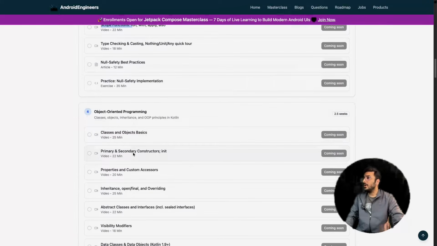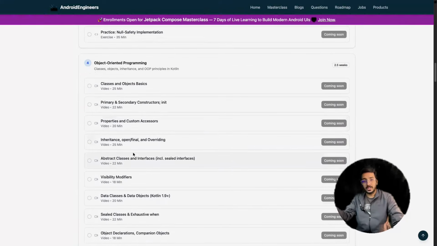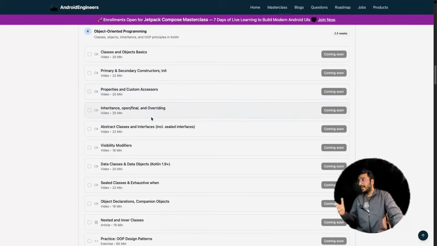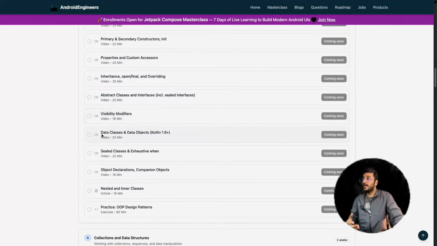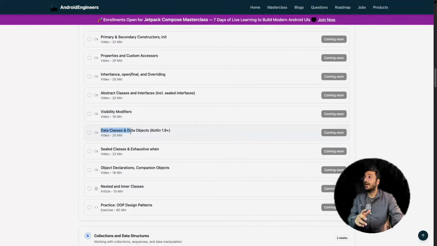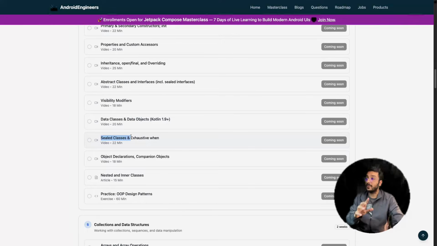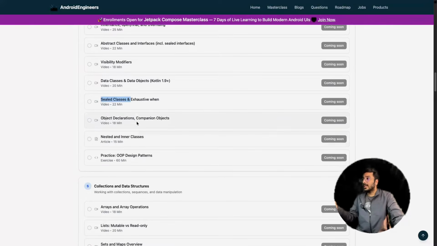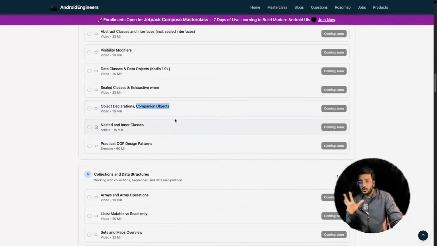After that, object-oriented classes, objects, constructors, the primary constructor. There's also a thing called init in Kotlin, which you should learn. After that, inheritance, abstract classes, visibility modifiers, and data classes. Again, data classes are very important. After that, sealed classes, very important. If you know enum, you know its pain points, and then you understand why you really need a sealed class. After that, we have object declarations and companion objects. If you are coming from Java, you know about static, and companion objects are one of those kinds.